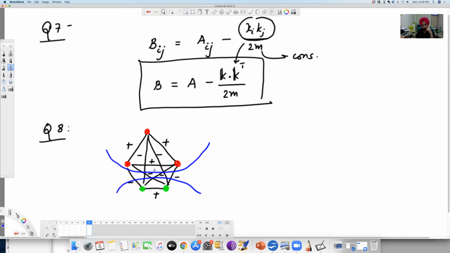The third part of this question was, what else can you say about this layout? Isn't it clear that this is also your K5 graph, which tells you that this is non-planar. This is one of the key graphs, and if you have K5 or the utility graph, K3,3, or an expansion of these graphs in any network, then that network is non-planar. So you can also say that this graph is non-planar. That was the third part of the question.